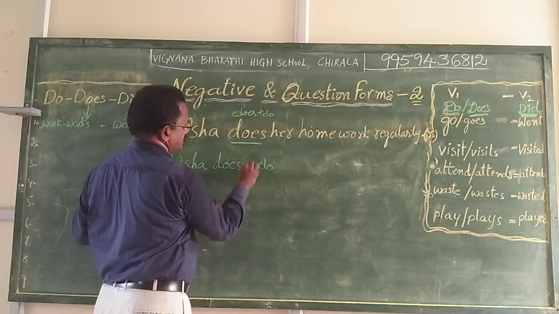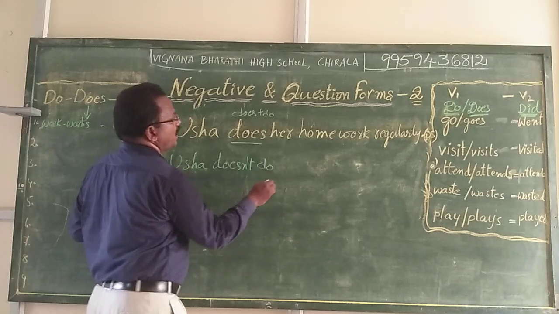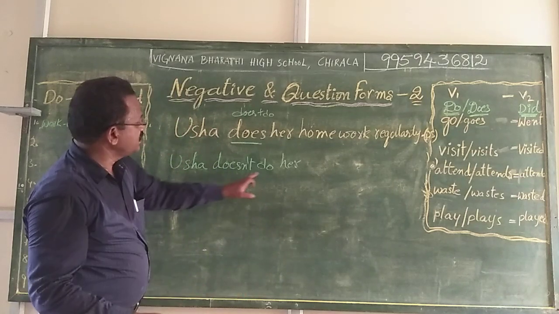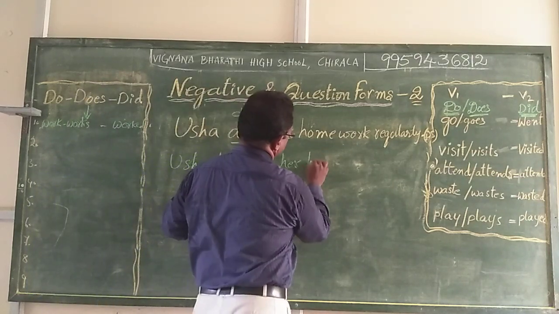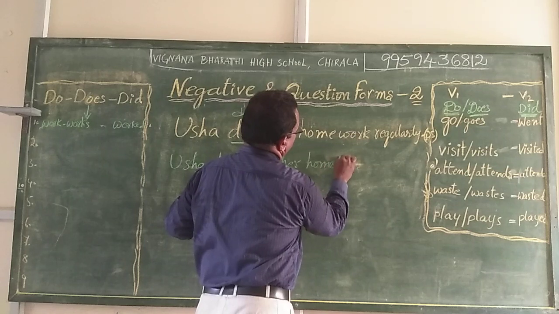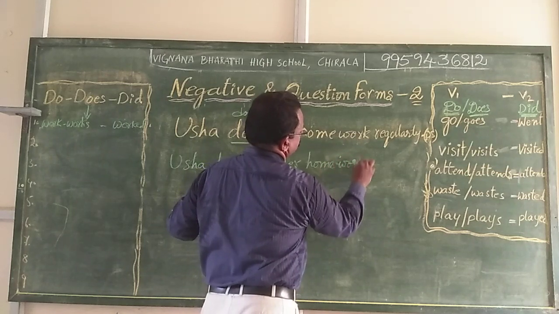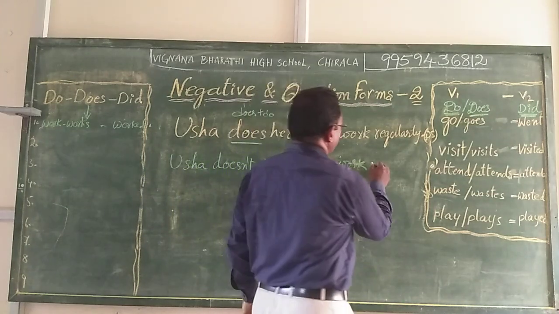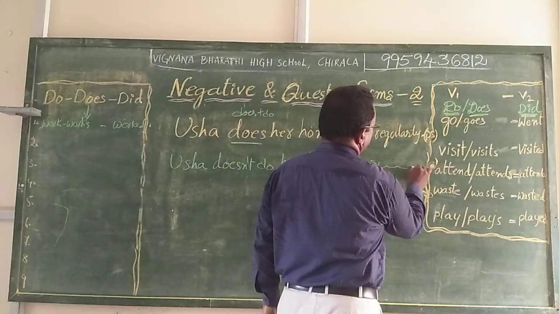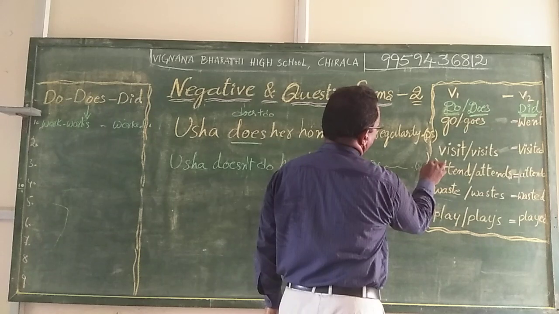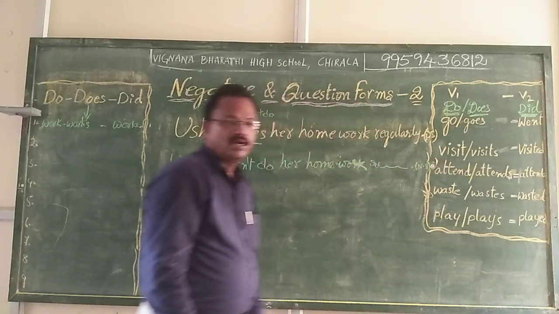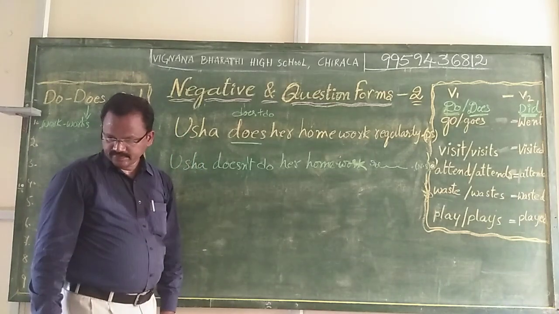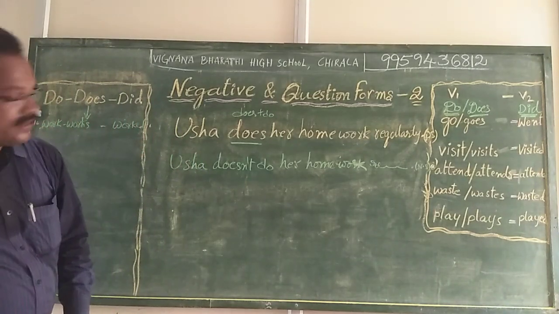Usha doesn't do her homework regularly. This is a negative statement. Usha doesn't do her homework regularly. This is a negative statement.